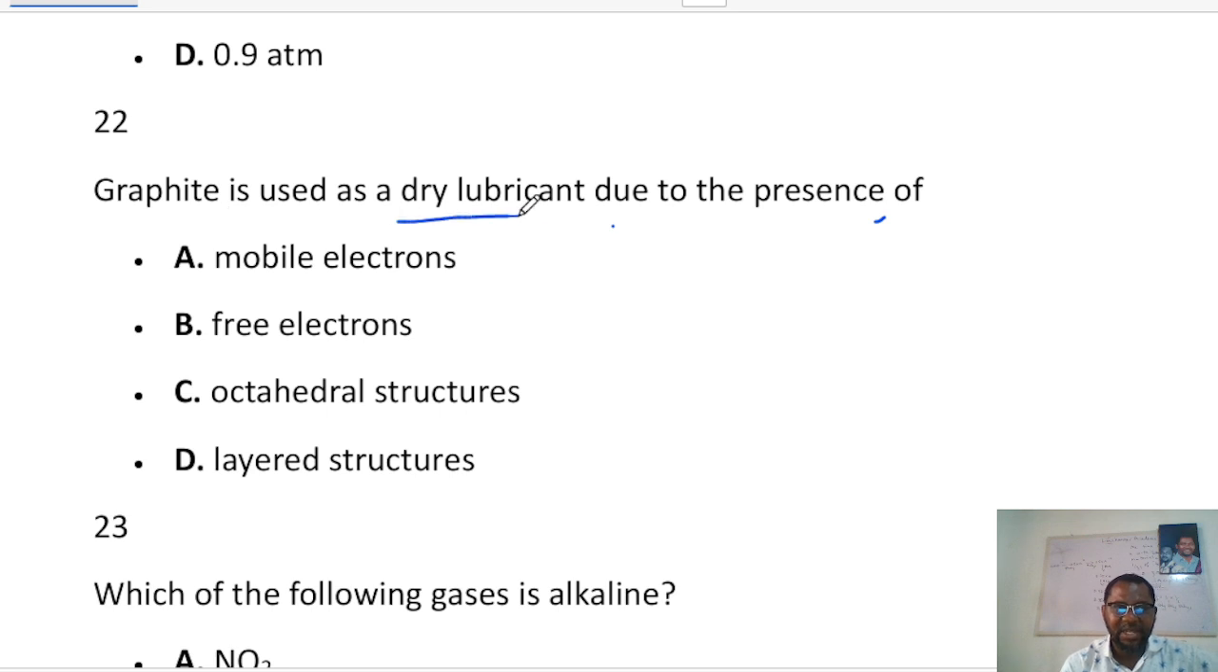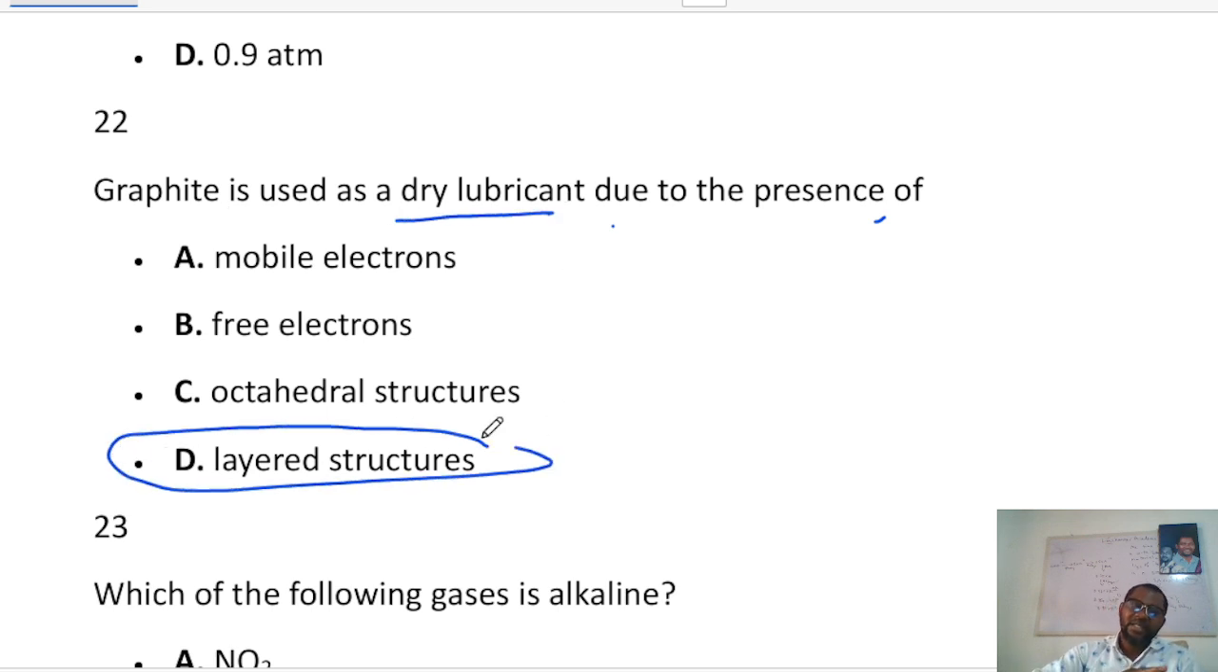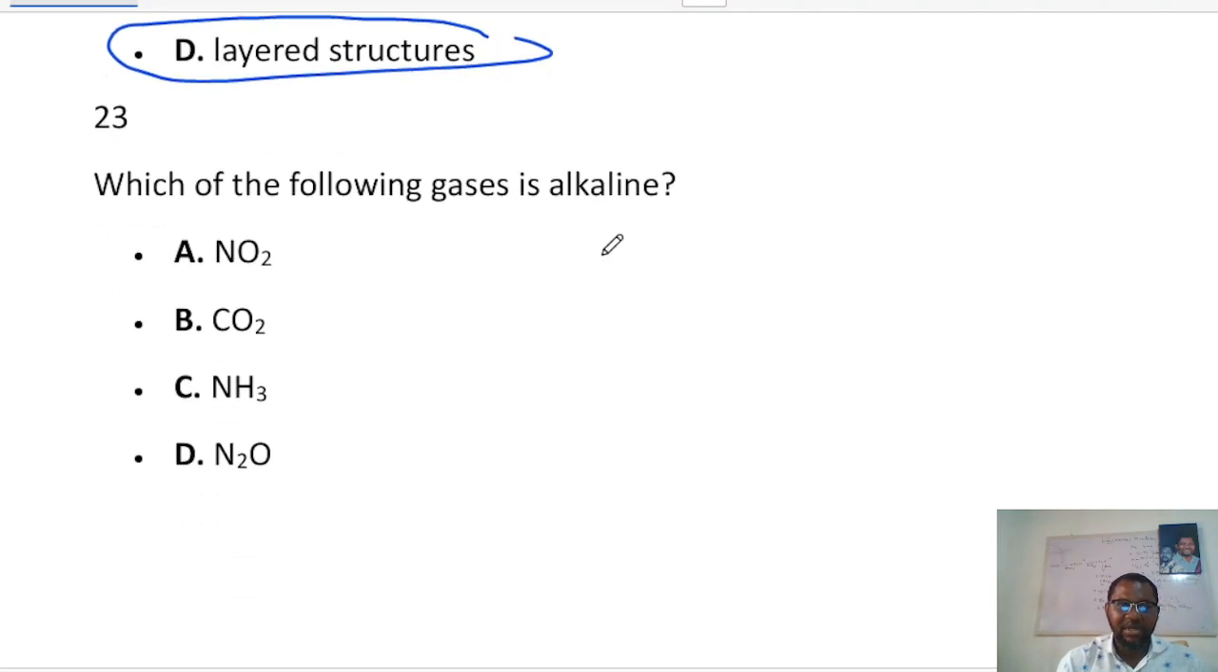Now the next question says, graphite is used as a dry lubricant due to the presence of what. The reason why graphite is used as a dry lubricant is because of its layered structure. The layers can easily slip over one another. Diamond is what has the octahedral structure. Free and mobile electrons are the reason why graphite can conduct electricity. But in the case of being a lubricant, the answer is the layered structure. I hope that makes sense.